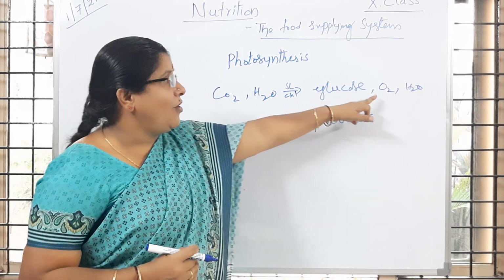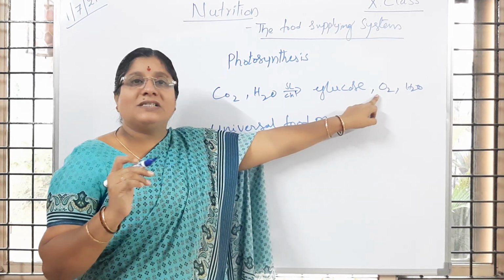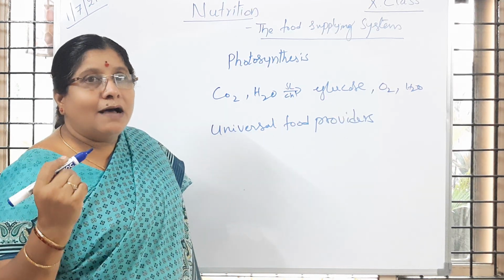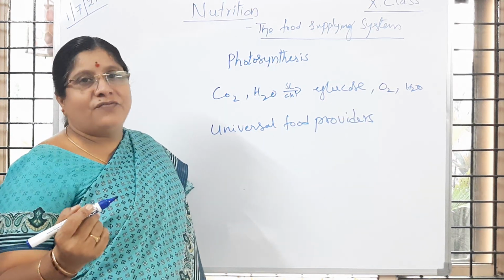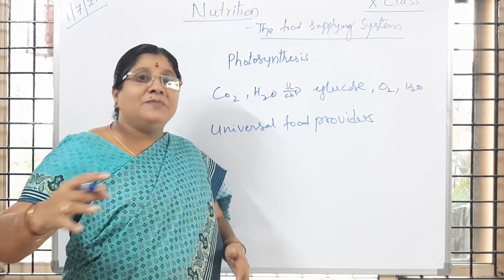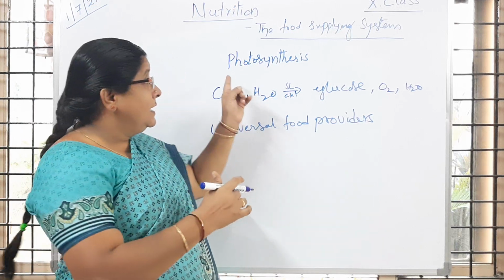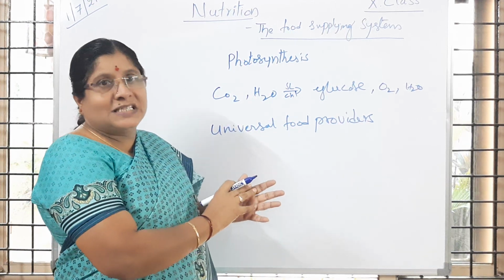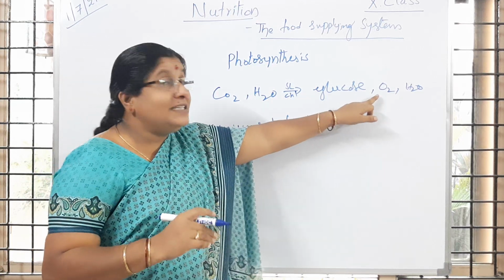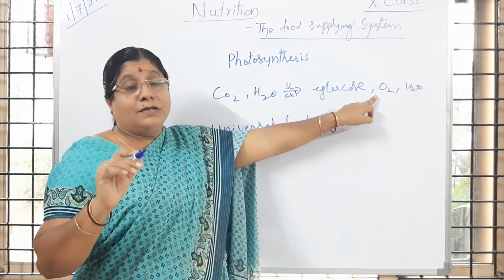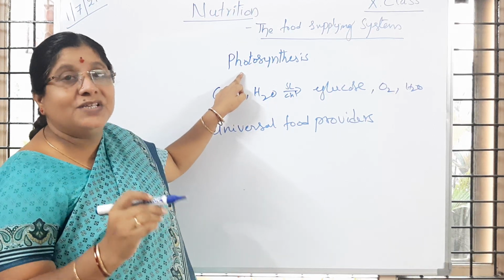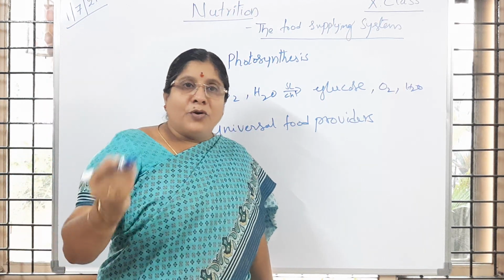Apart from that, what is the importance of photosynthesis? You know that oxygen is released, and this oxygen is very essential for all activities in living organisms, like respiration, which is an energy releasing process. So energy is provided by the plants and oxygen is released. Plants are promoting rains.